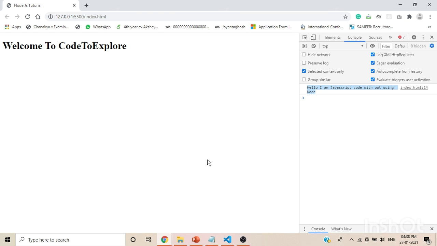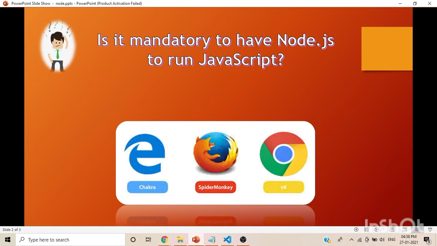Now the question is, why do we need Node then? The Node, as I have already told, is a runtime environment. Whenever you want to run your JavaScript code for a big development program, like when you are working with Angular or React or some big project, then it's not recommended to use this browser environment to execute your JavaScript code. Or sometimes you want to build a standalone application. Here we are executing our JavaScript file with the help of HTML. It's not always needed. That means you do not always need an HTML file to execute JavaScript.